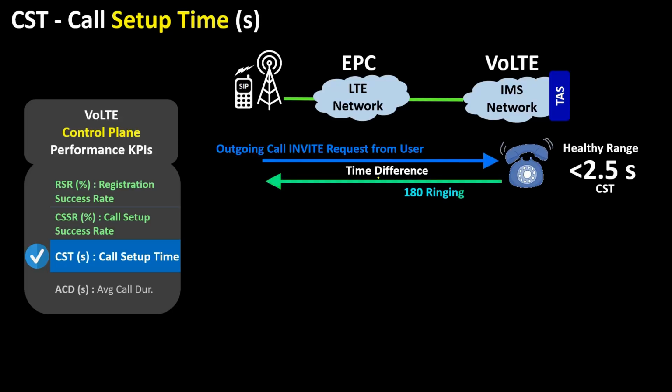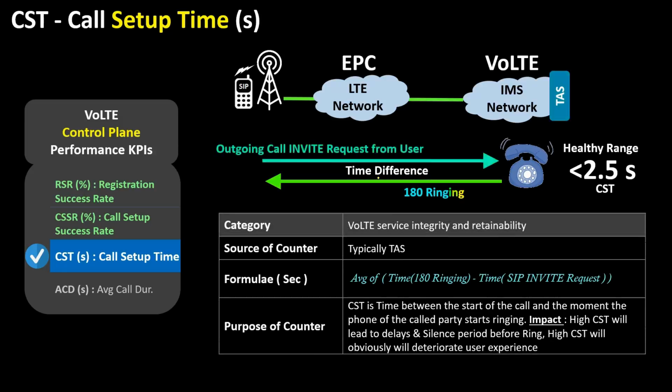High CST will lead to delays and a silence period before the ring, and high CST will deteriorate the user experience. Now let's understand the factors which can deteriorate the CST or call setup time. The first factor will be that the B party is not in VoLTE. Since B party is not in VoLTE, it will be latched in a 2G or 3G network. In 2G and 3G networks, the call setup time is higher, because a typical setup time for the call is 5 to 7 seconds in such scenarios where CSFB is used.